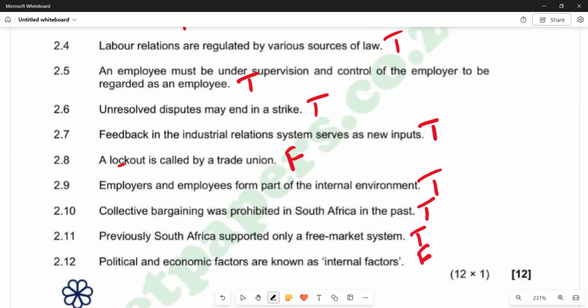So this is what we have, guys, according to this video on the true or false section on the question paper of June 2024.